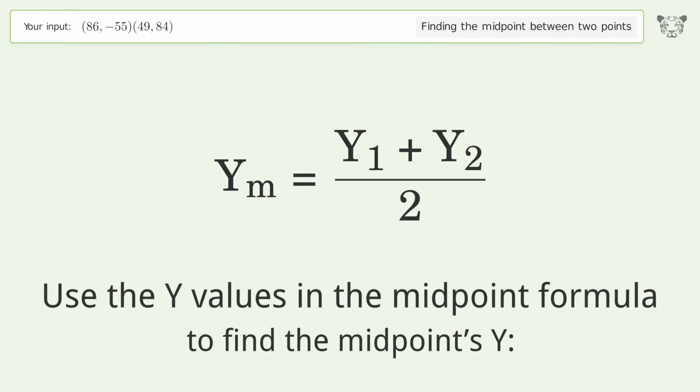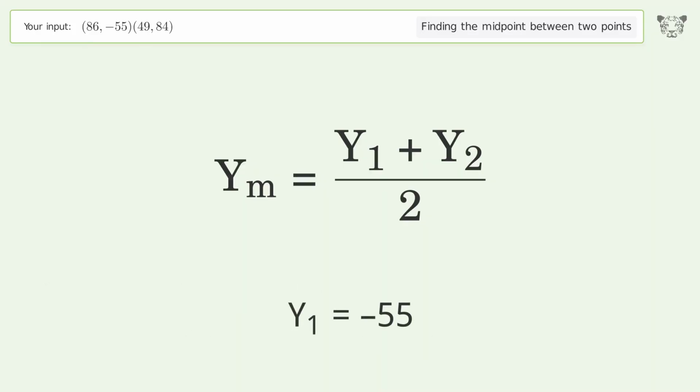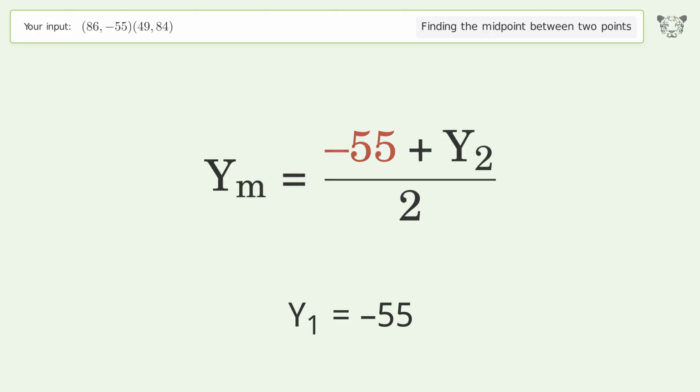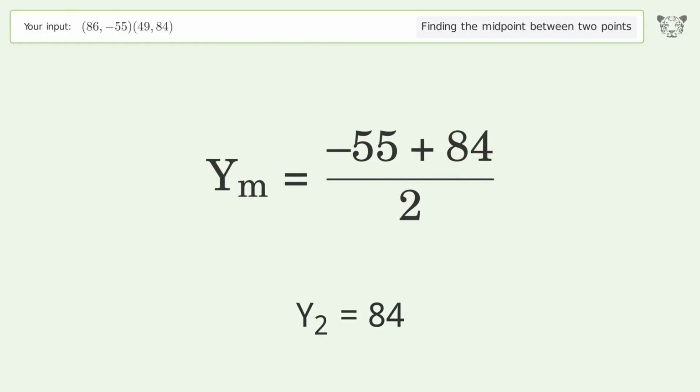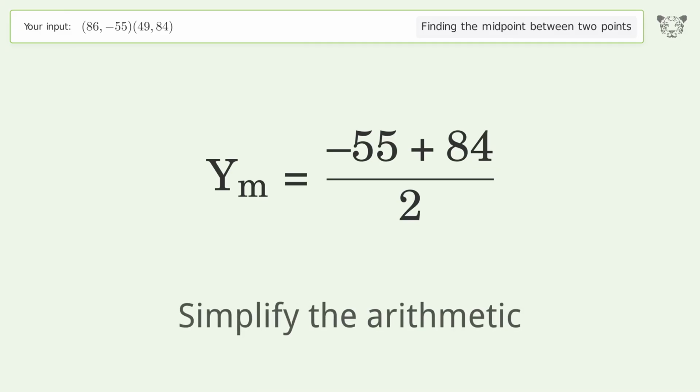Use the y values in the midpoint formula to find the midpoint's y. y1 equals negative 55. y2 equals 84. Simplify the arithmetic.